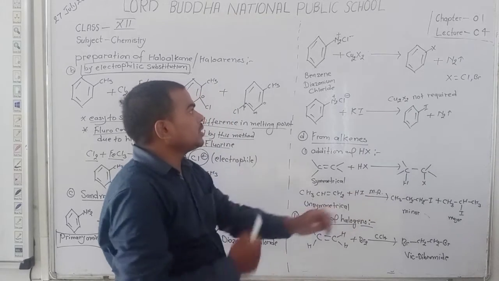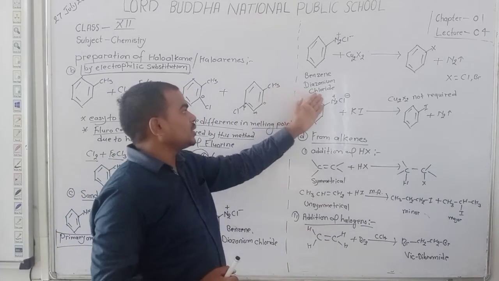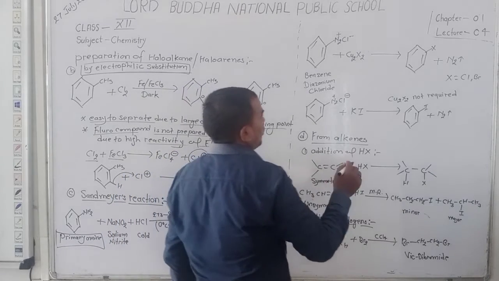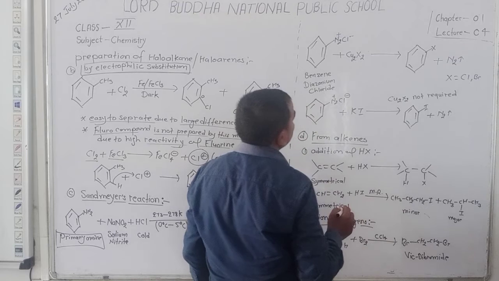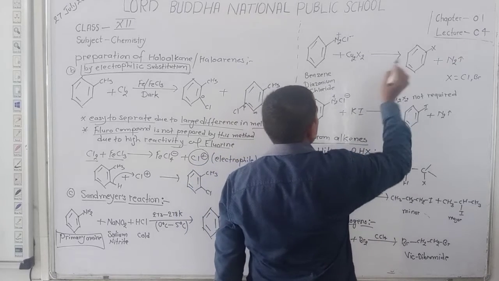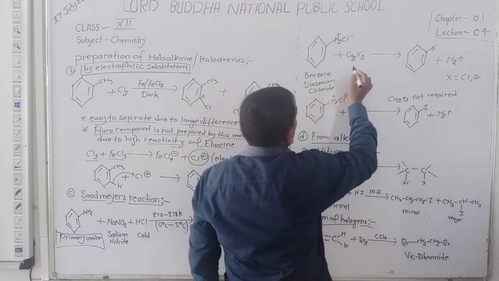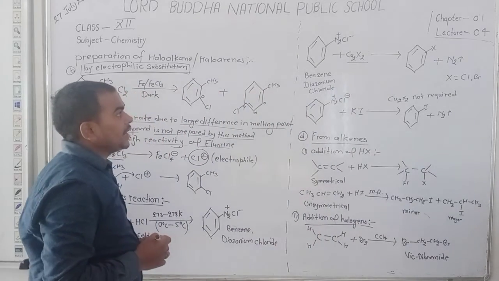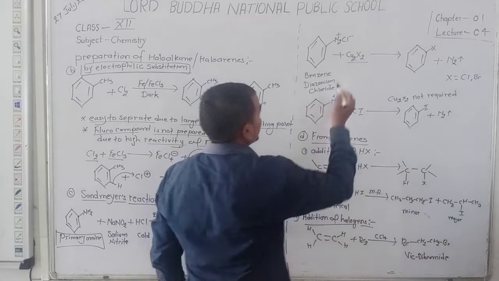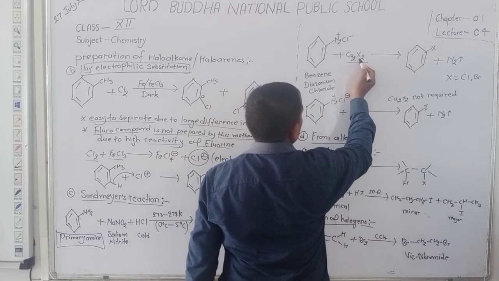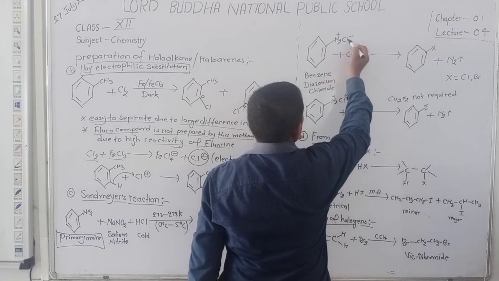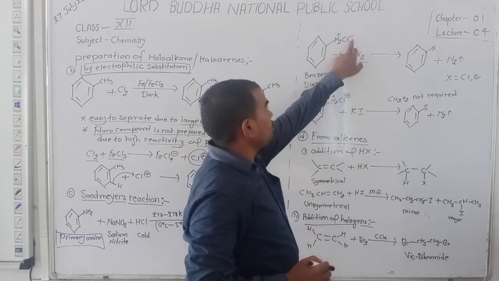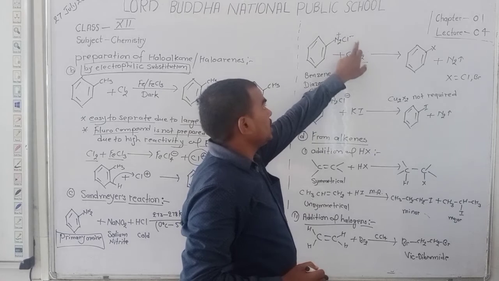Dear student, in the Sandmeyer method we use benzene diazonium chloride. For the formation of haloarenes we use cuprous halide. The halide present in the cuprous halide replaces the halogen present here, here chlorine.